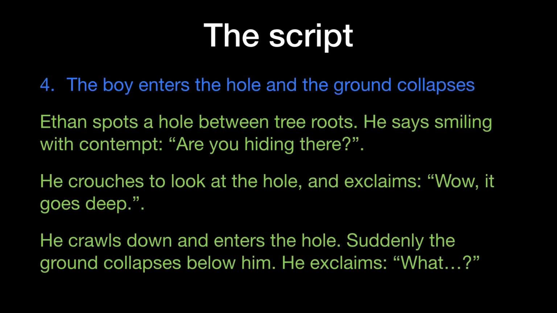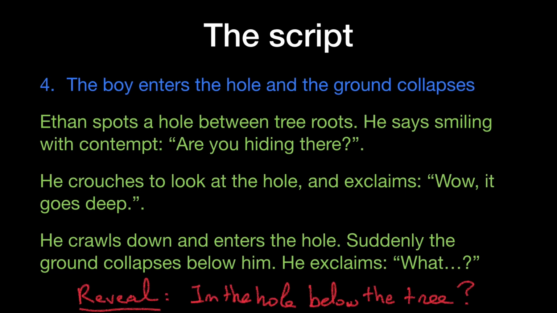Ethan will spot the hole between tree roots. Here, the readers will therefore be wondering if the rabbit did effectively go into that hole. He will say, smiling with content, "Are you hiding there?" He will then crouch on the floor to look at the hole and exclaim, "Wow, it goes deep!" And finally, he will crawl down and enter the hole. Suddenly, the ground will collapse below him and he will exclaim, "What?"